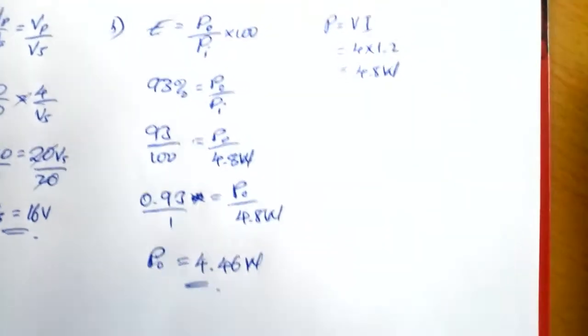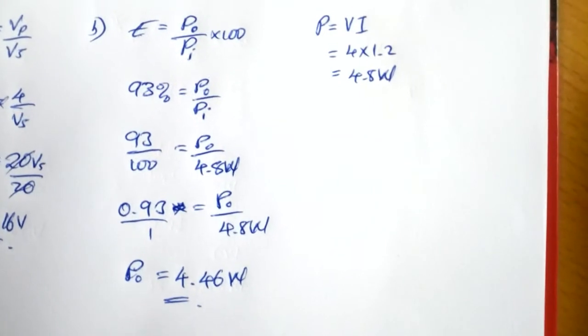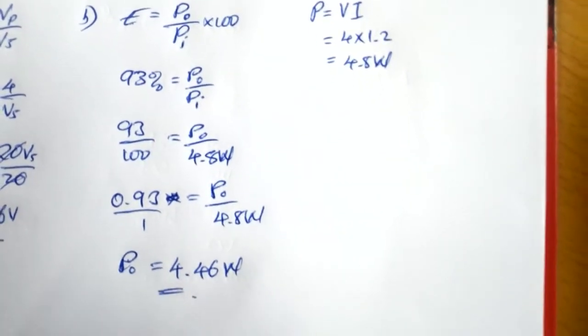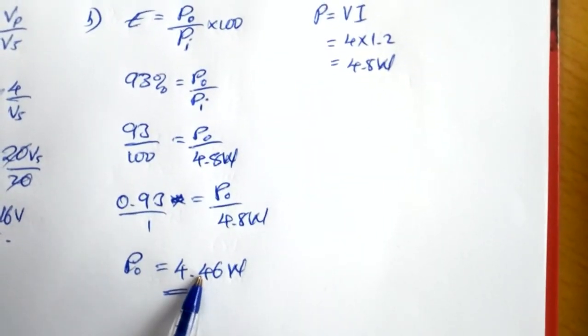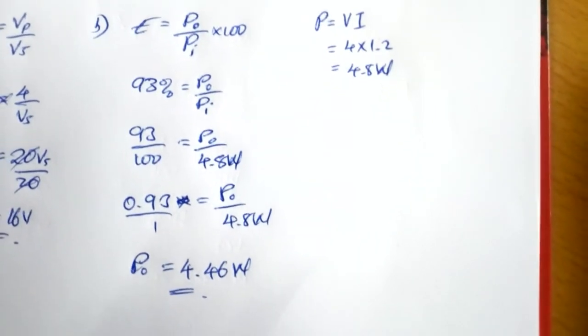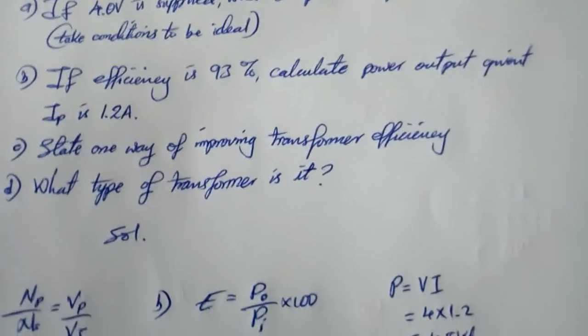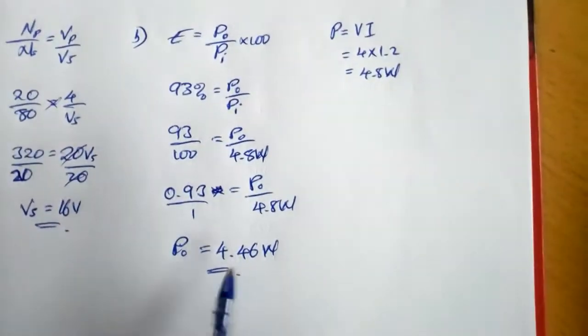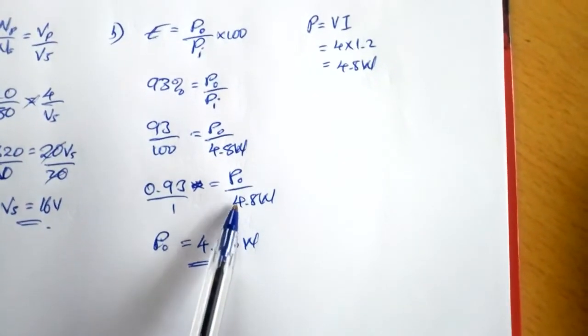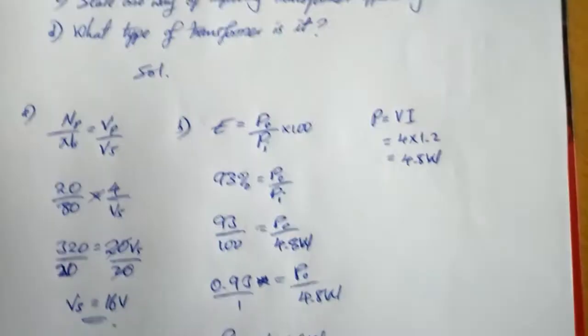That is the power output of this transformer. You can tell that the power input is higher than the power output. Therefore, there are some energy losses in this transformer, which is normal in reality. If the transformer is ideal, then the power output will be equal to the power input. It should have given me 4.8 as well, even in the output circuit.